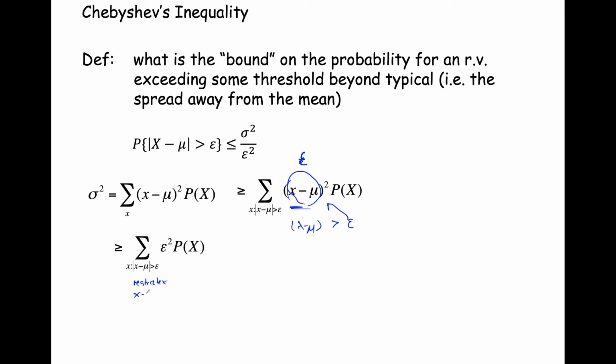So we replace that with the sum for our restricted x values. And we've also replaced this with epsilon instead of our x minus mu. And we write our restricted sum, epsilon squared times probability of x. So this is just a straight replacement, and this inequality, at least or greater than or equal to, acknowledges the fact that this epsilon is less than x minus mu, that difference between x and its mean.